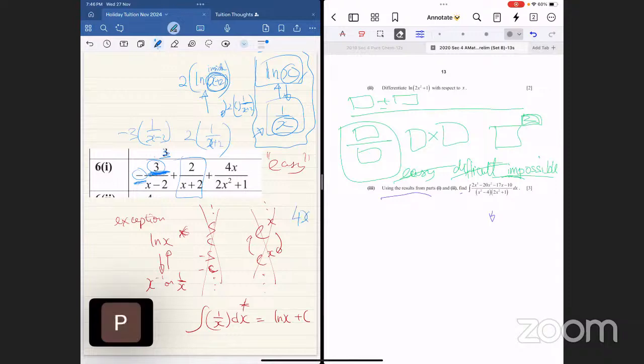What is the differentiation of 4x? Ariel, what is the differentiation of 4x? I don't know. Wait, let me check my notes. Quickly, you have 1 minute.